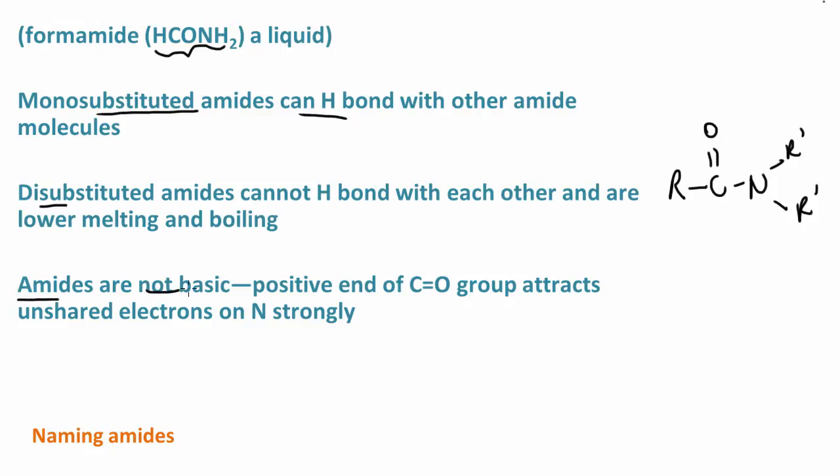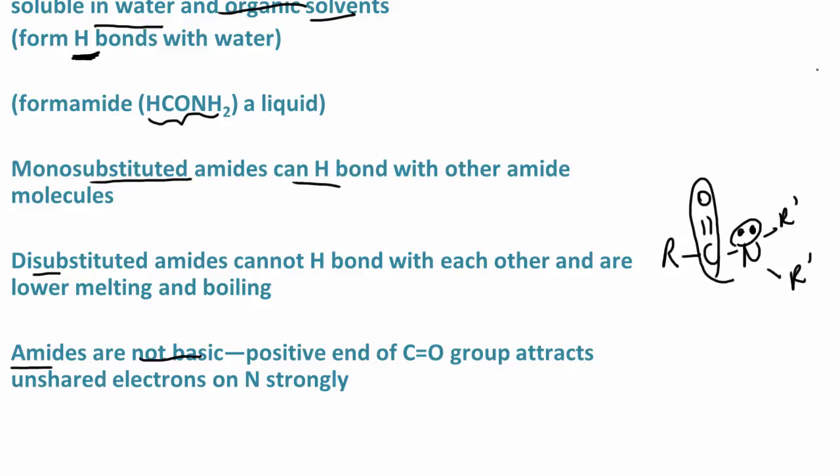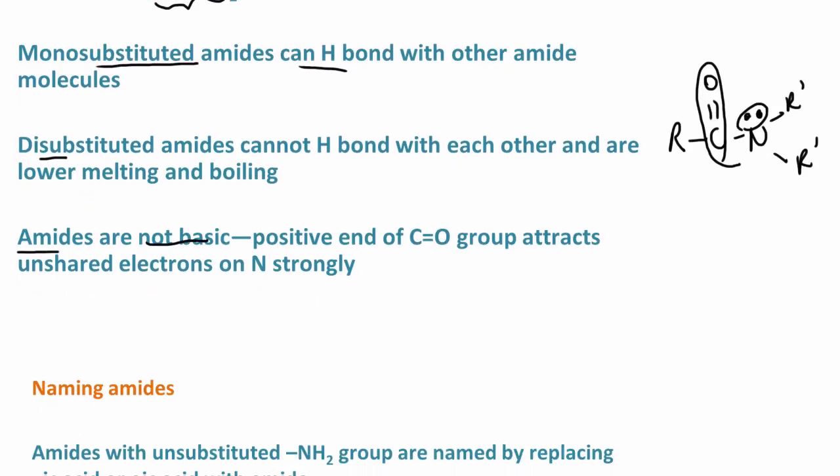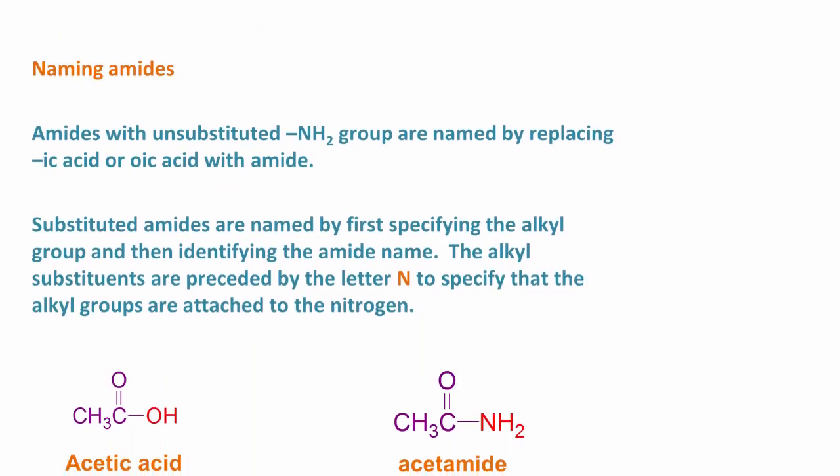Amides are not basic. Yes, there is the lone pair of electrons on the nitrogen, but what happens is you have this carbonyl group here, and remember that the electrons are being pulled to the very electronegative oxygen, so that's leaving a partial positive charge on the carbon. So that carbon is pulling those unshared electrons. So that means that amides are not basic. They don't undergo the same reactions as amines.